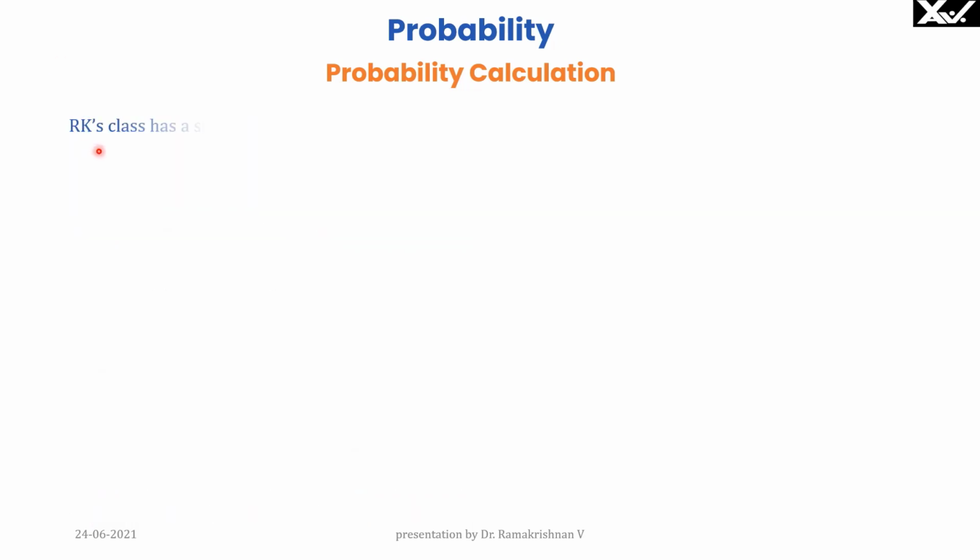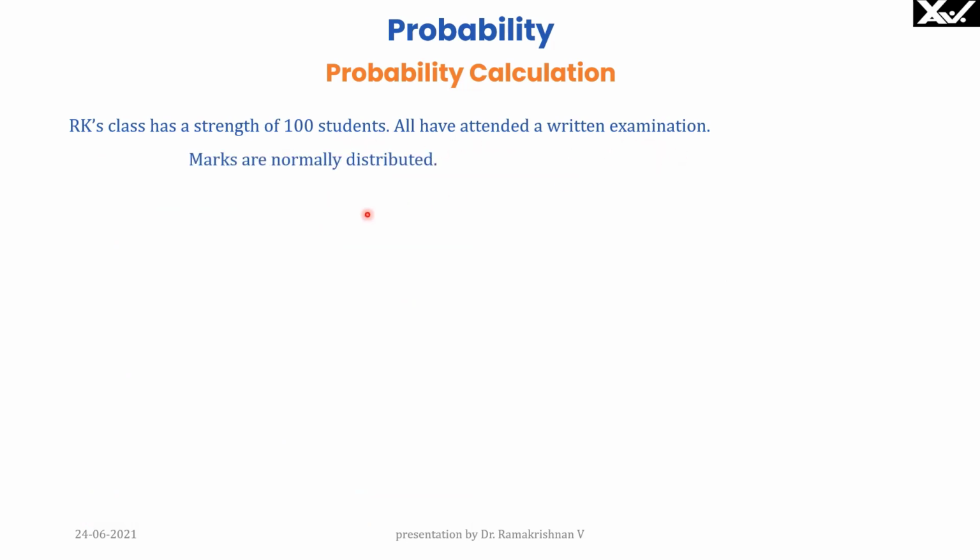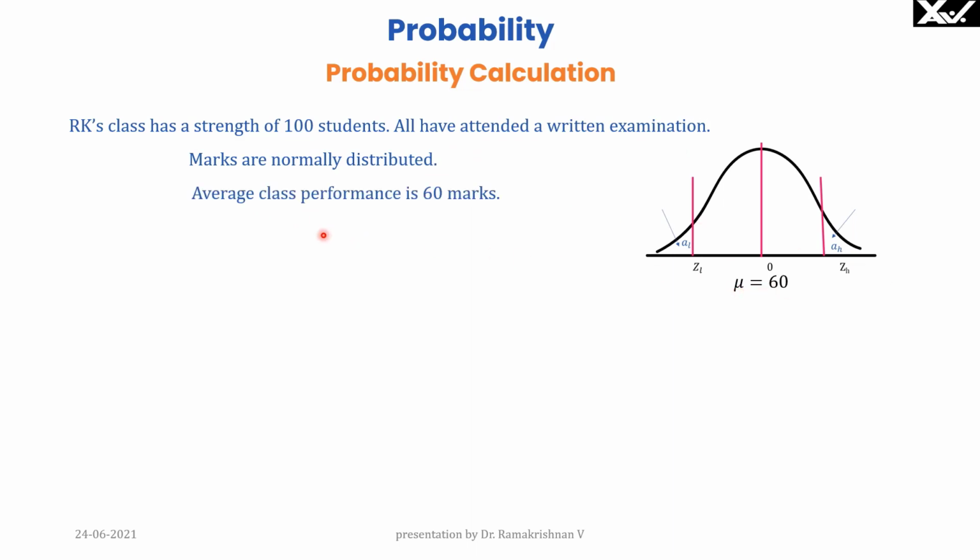Now we'll see one more problem. RK has a class and the class strength is 100. All the 100 students have attended a written examination. Marks are normally distributed with mean mark 60. Average class performance is 60 marks. Standard deviation is given as 4 marks.